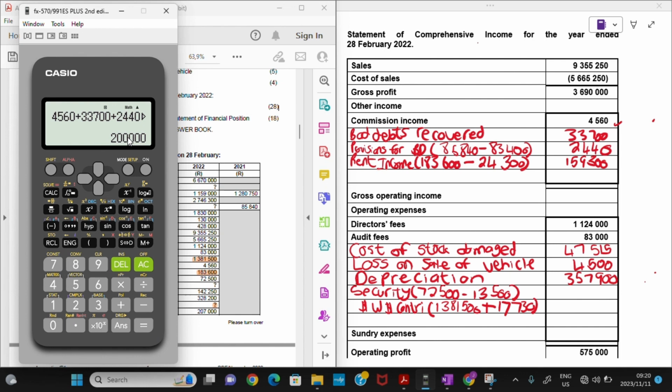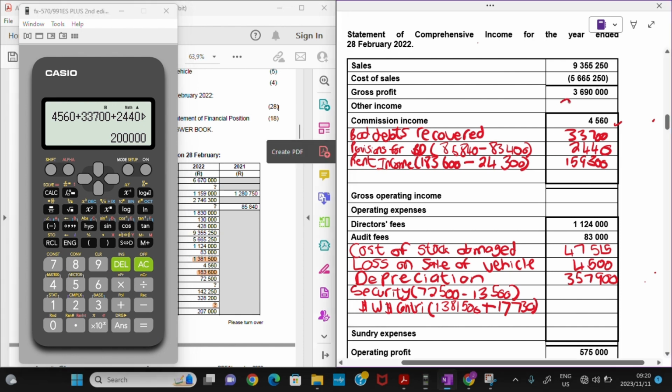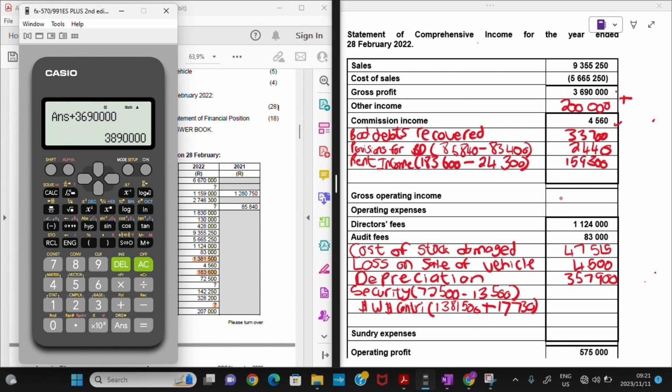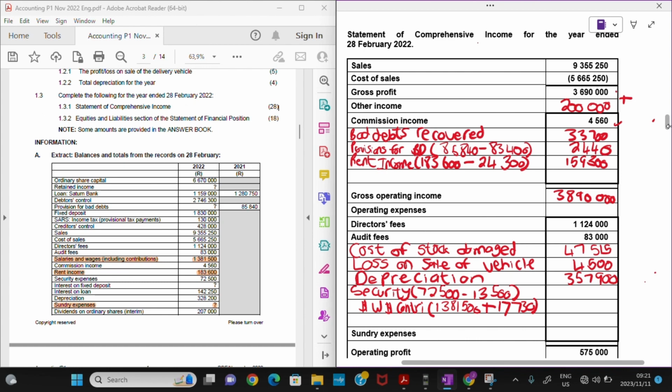So it's actually 200,000. So that's my other income, 200,000. Okay, that's a clean amount. And then to get my gross operating income, I know I have to add my gross profit and my other income, right? So just these two. So I have 200,000, then I'm just going to add 3,690,000. That's actually 3,890,000. So okay, now going to the biggest part, which is expenses.